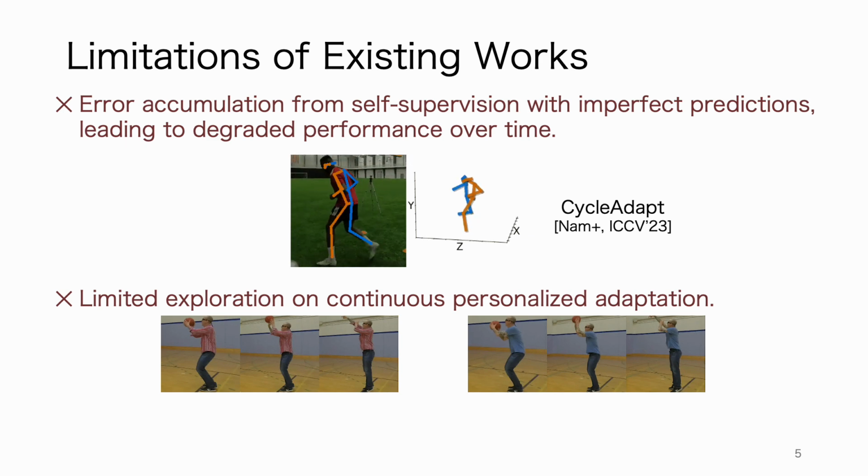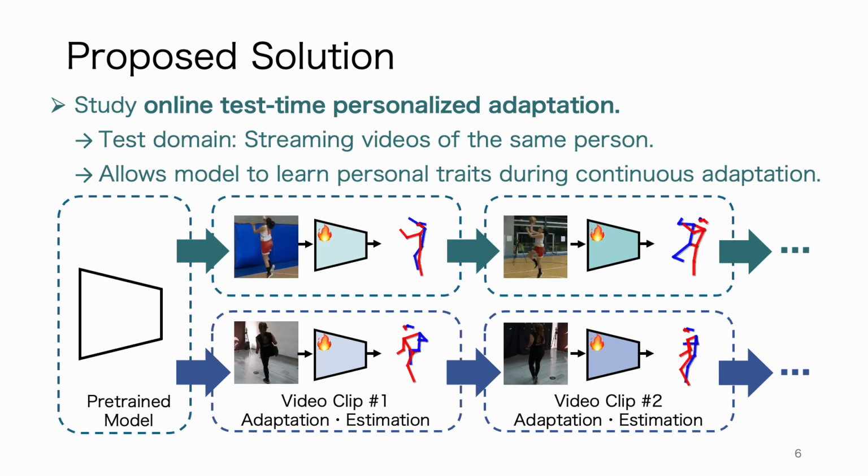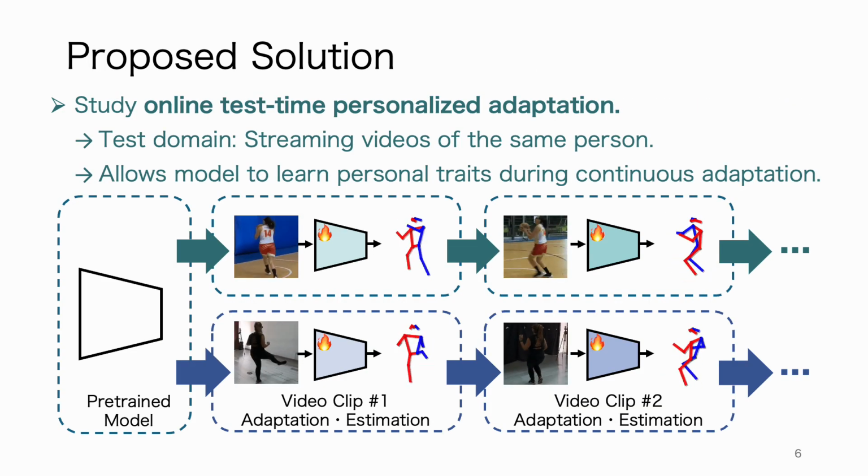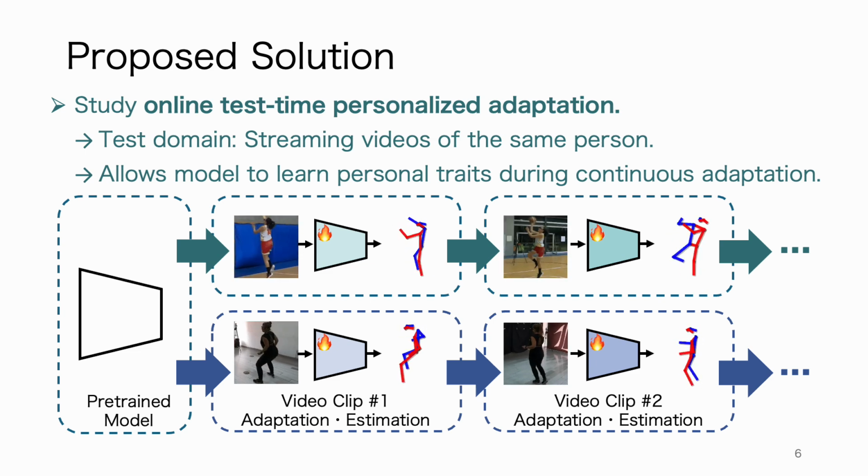Second, individuals often present consistent shape and habitual motion traits among action repetitions. When continuously observing and adapting to a single subject, model adaptation should benefit from capturing these unique personal patterns for more accurate estimation. However, the struggle with error accumulation positions continuous adaptation as also a risk, leaving personalized adaptation not thoroughly explored.